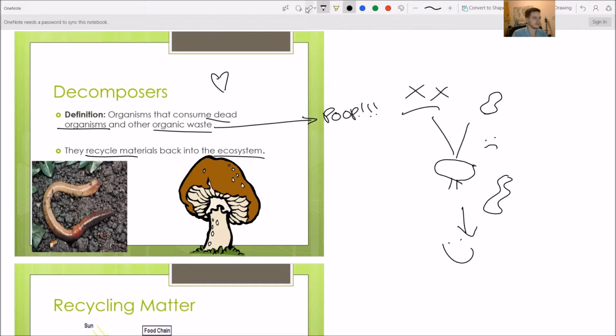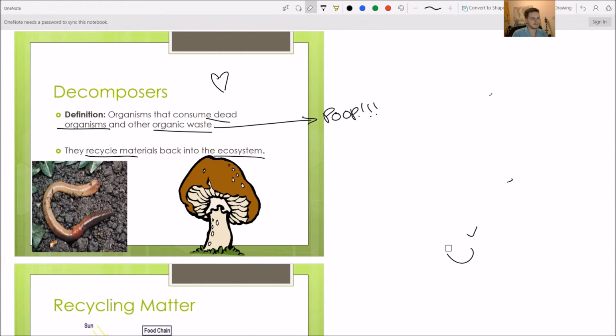So this deer dies. And let's say our deer dies, and a bunch of bacteria, a bunch of fungus, and maybe a bunch of earthworms start living inside that dead deer. So it was once one organism, now it's got 1,000 organisms living in it. Okay? So our deer's dead, and it gets broken down, and it makes this dark spot on the forest floor. And this dark spot has a lot of nutrients.